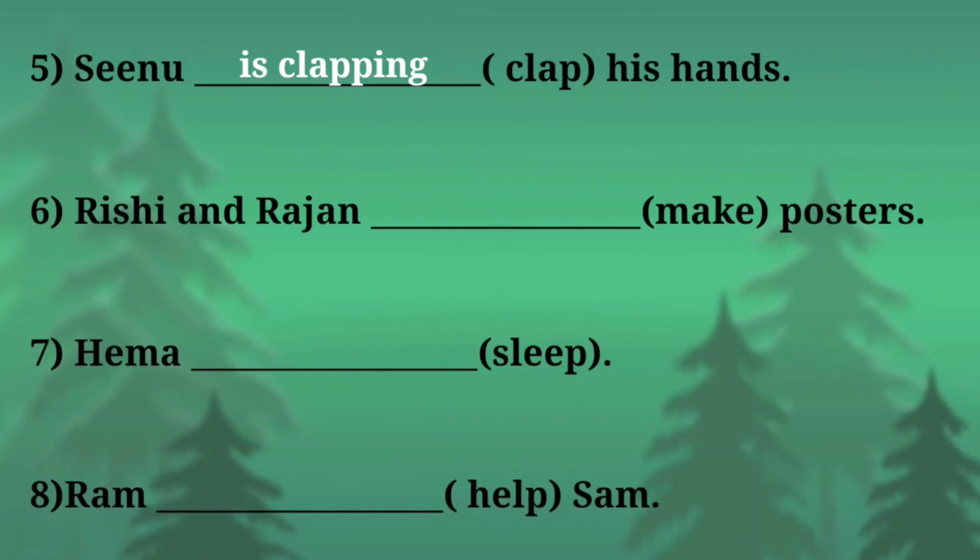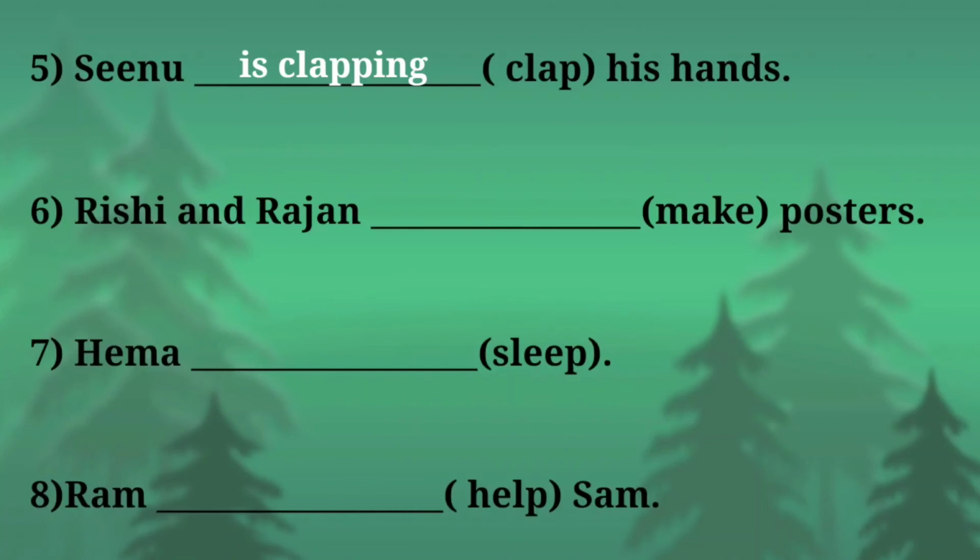Okay students, do you all remember the third rule? What is the third rule of verbs plus ing? Yes, see here, for some verbs where the second last letter is a vowel, the last letter is repeated and then we have to add ing to the spelling. So here, C L A P, the word clap, the second last letter is A. It is a vowel. So we have to double the last letter. The last letter is P. So clapping, C L A P P I N G. So the sentence changes into Seenu is clapping his hands. Seenu is clapping.